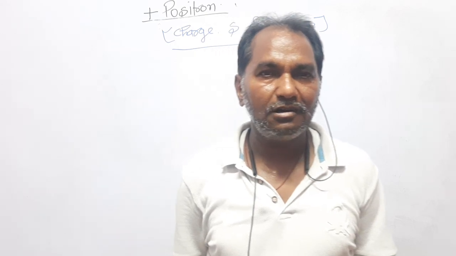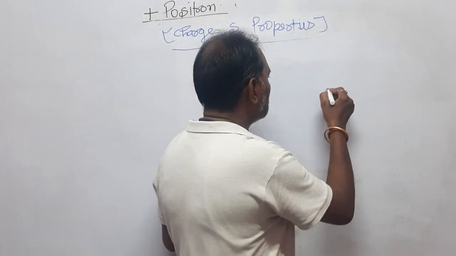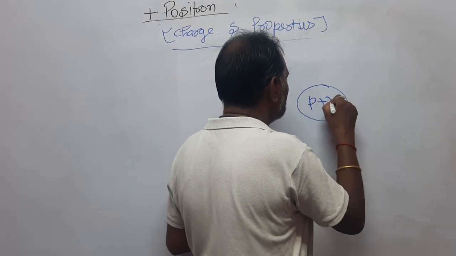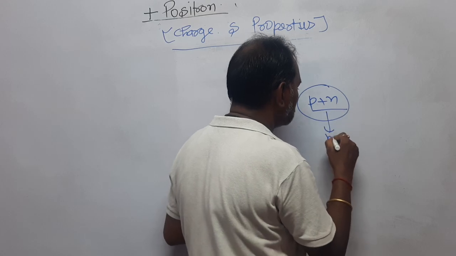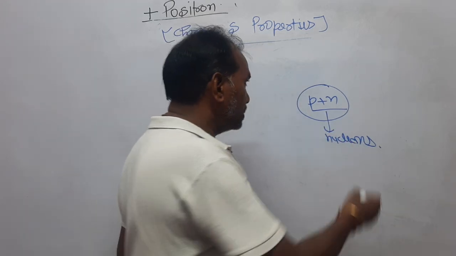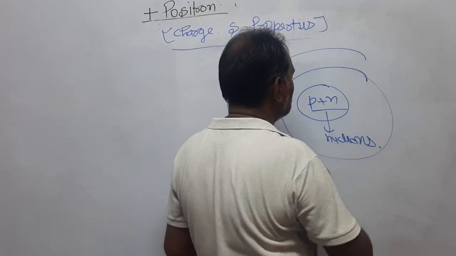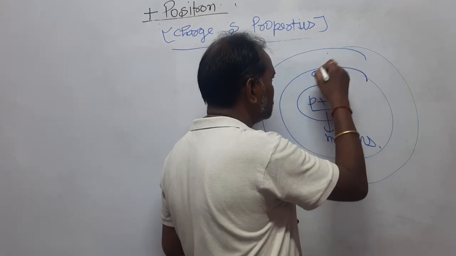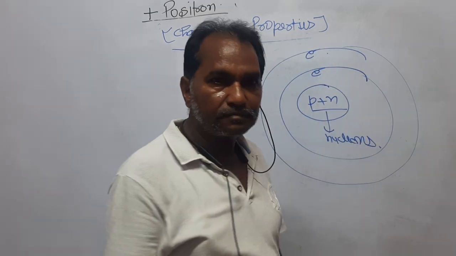Now, dear students, the question is, what is the charge? I have called the fundamental particles electron, proton and neutron. Proton and neutron altogether are called nucleons because they are part of the nucleus, and electrons are revolving in different circular orbits about the nucleus.